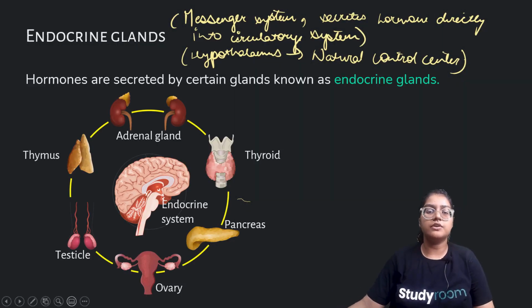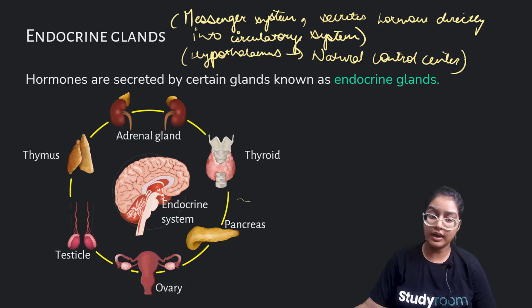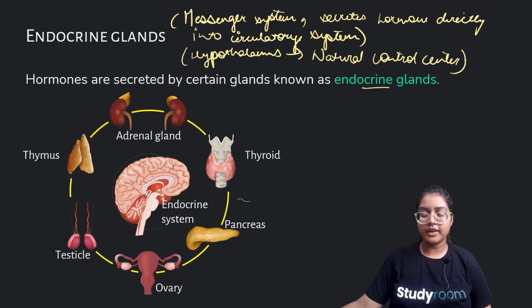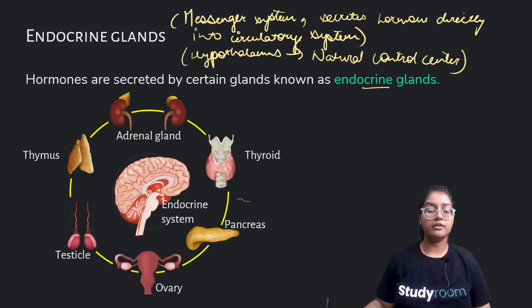In the last video, we discussed endocrine glands and pituitary glands. So what are endocrine glands? Hormones are secreted by certain glands for a specific function. The glands which secrete hormones are called endocrine glands. Various examples of endocrine glands are adrenal glands, thyroid, thymus.